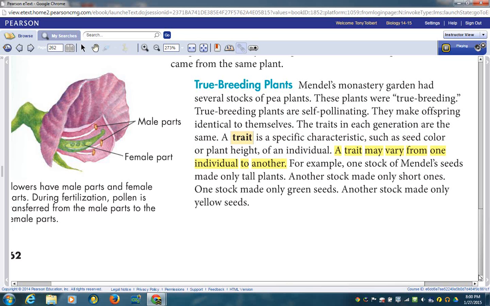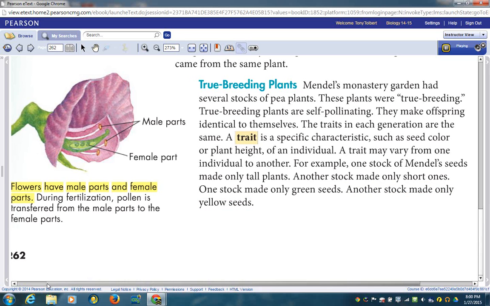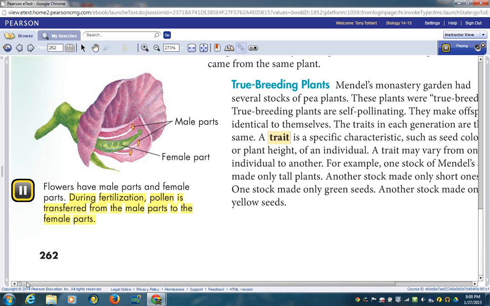For example, one stock of Mendel's seeds made only tall plants. Another stock made only short ones. One stock made only green seeds. Another stock made only yellow seeds. Flowers have male parts and female parts. During fertilization, pollen is transferred from the male parts to the female parts.